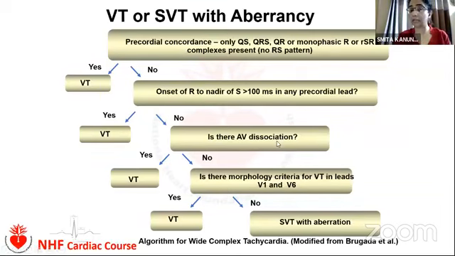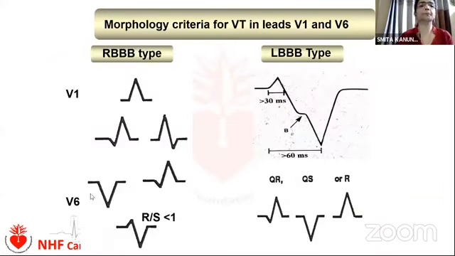If there is any AV dissociation, it is ventricular tachycardia. If not, then we move to the fourth and final step, the morphological criteria for VT. For this morphological criteria, we have to look at precordial leads V1 and V6. This is a little bit difficult.